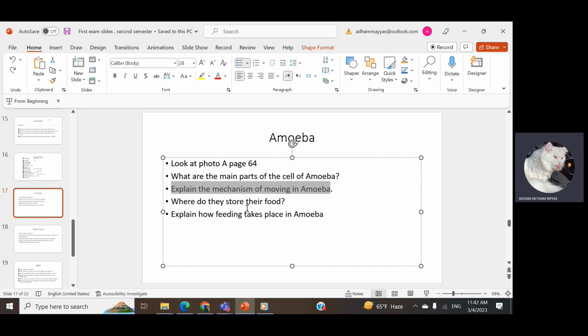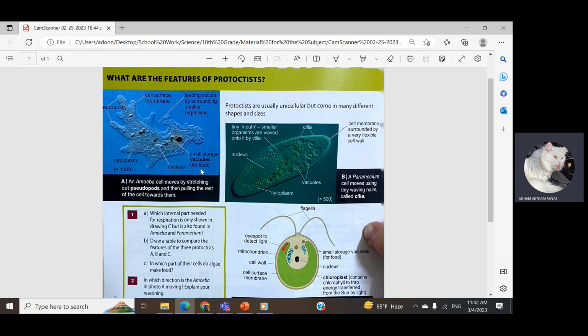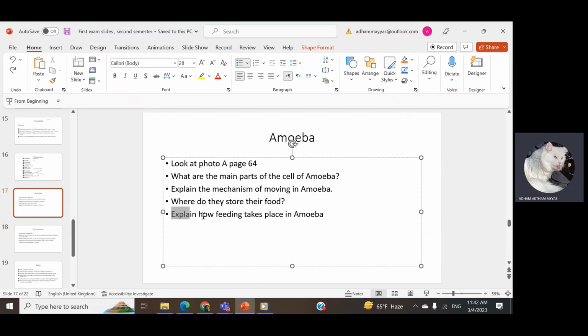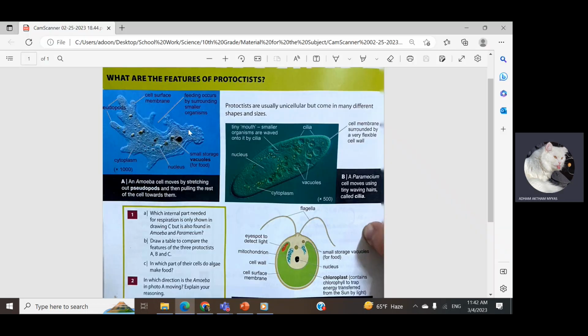Where do they store their food? It's obvious from here that the vacuole is the main part for storing the food, and it's a small storage. So explain how feeding takes place in amoeba. We can see that feeding occurs by surrounding smaller organisms and then moving them to the small storage named vacuole.